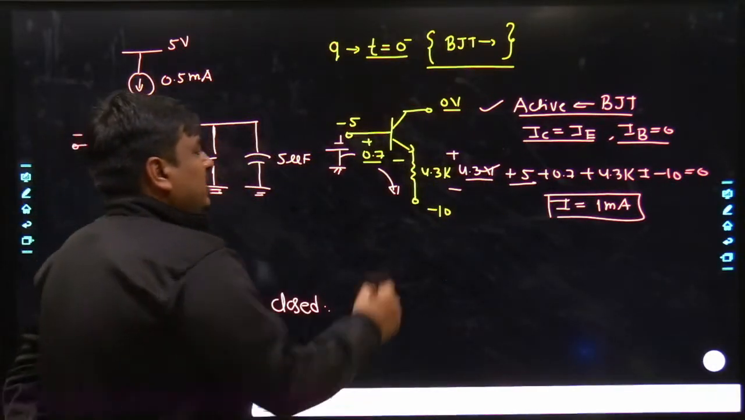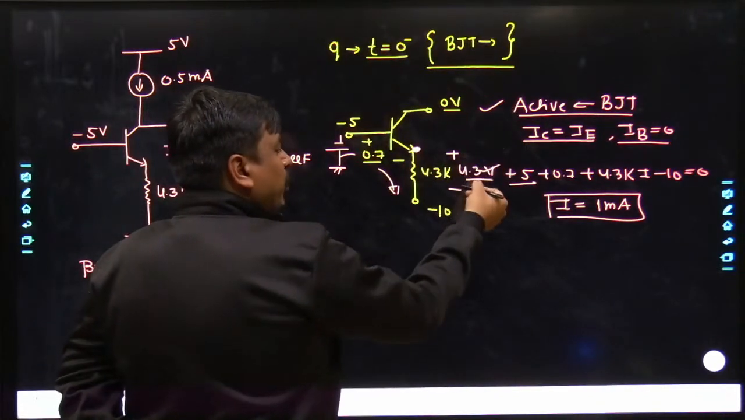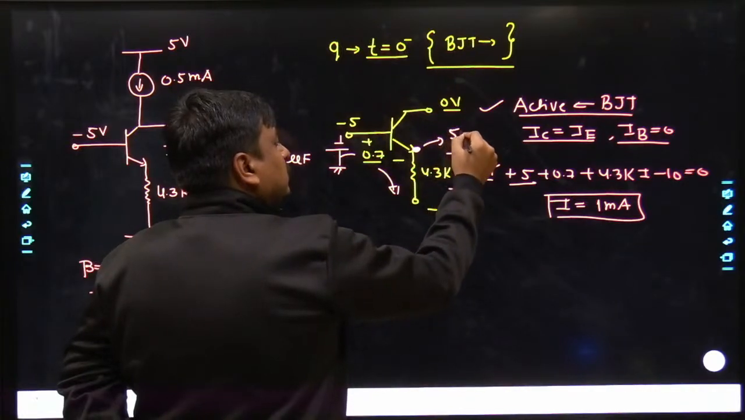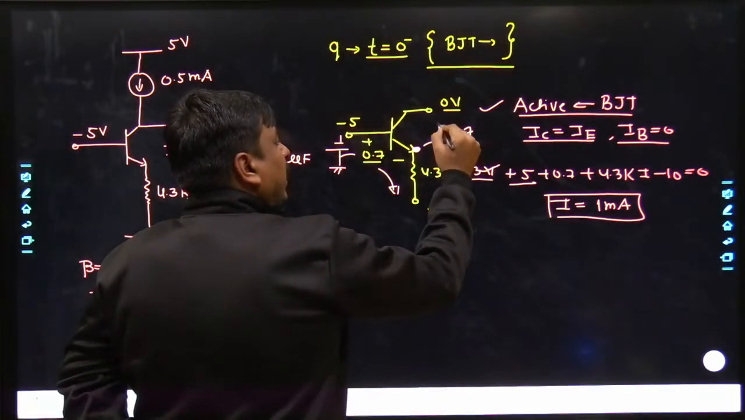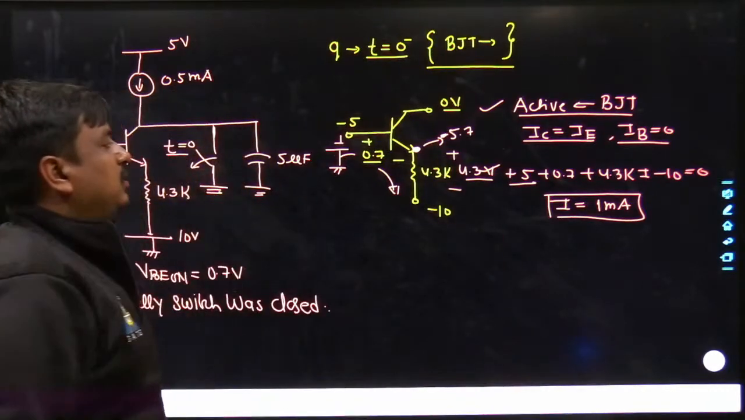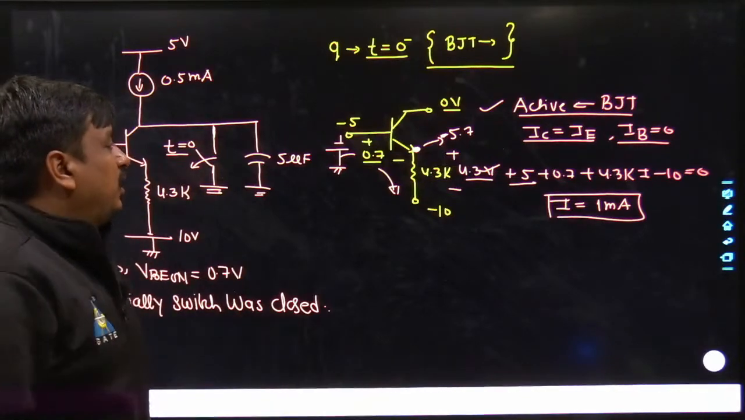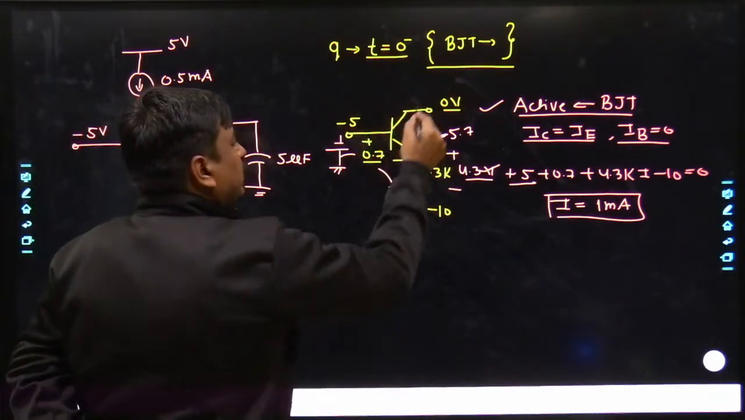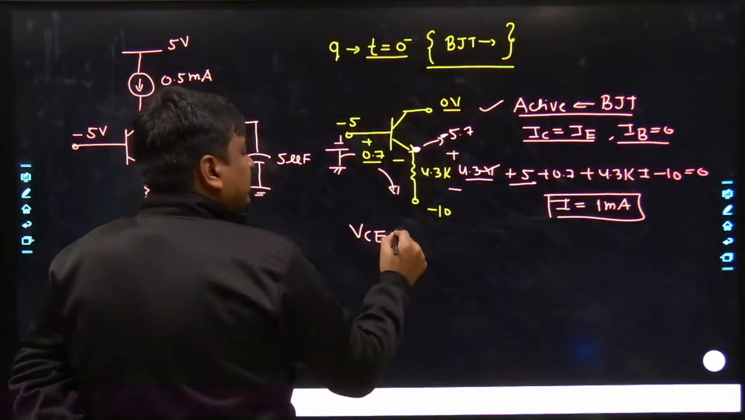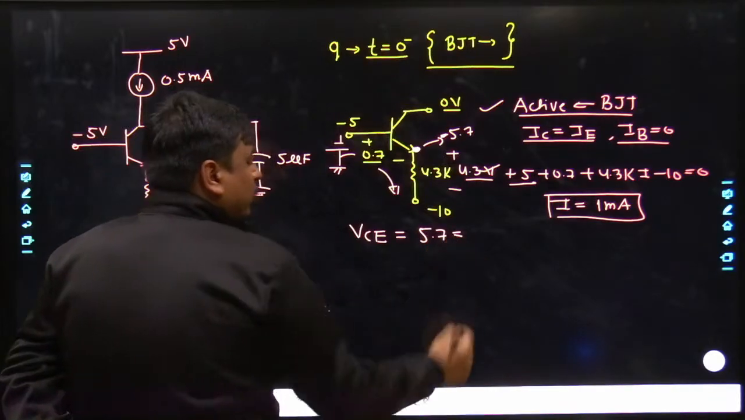Now easily you would be able to get the voltage across this terminal, which would be 4.3 minus 10, that is nothing but minus 5.7, yes, minus 5.7, agreed? Now you can even calculate VCE, what it is, 0 minus of minus 5.7, which is simply equal to 5.7.